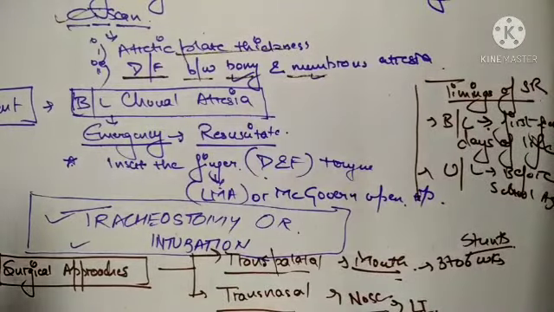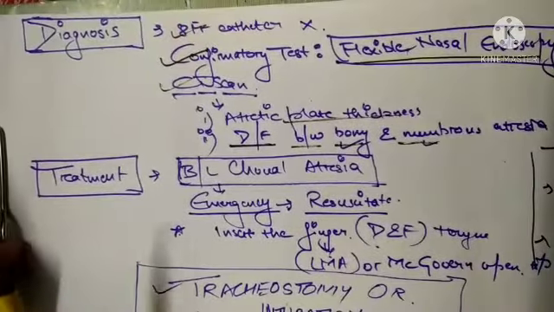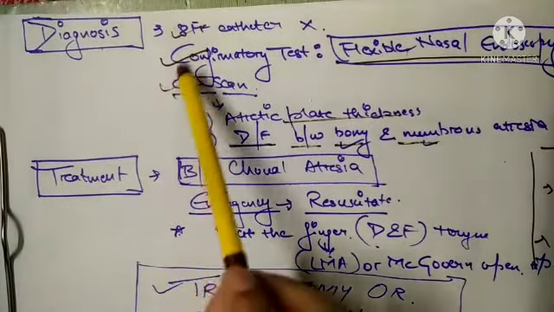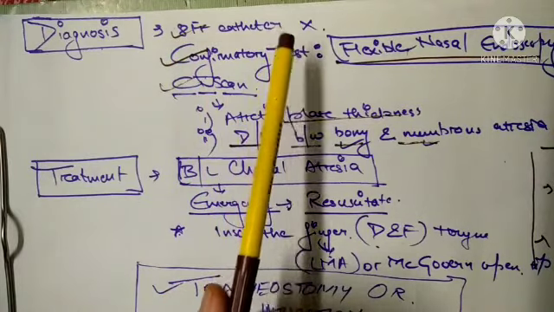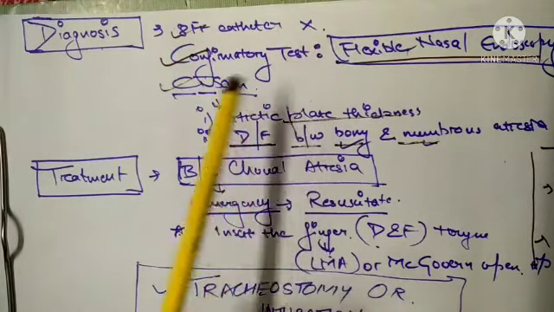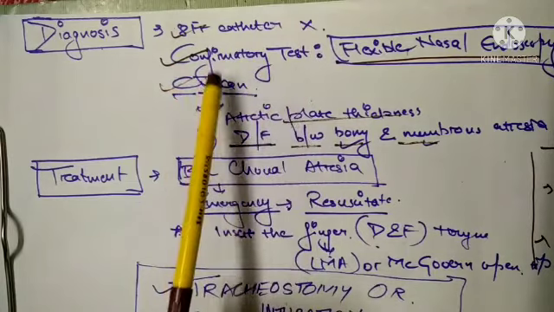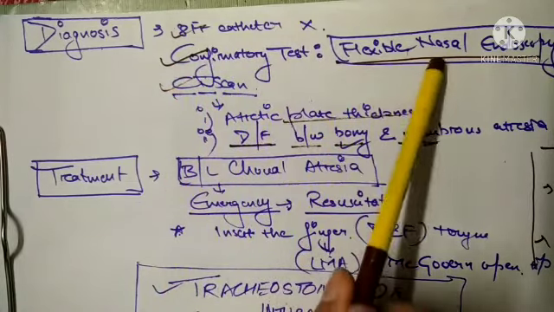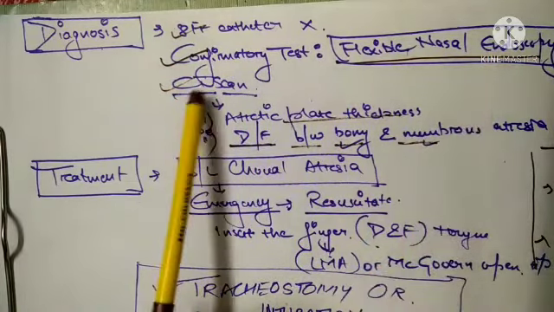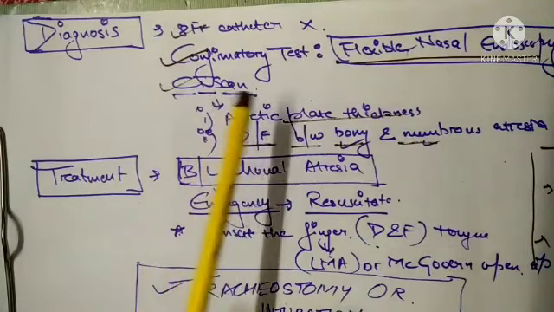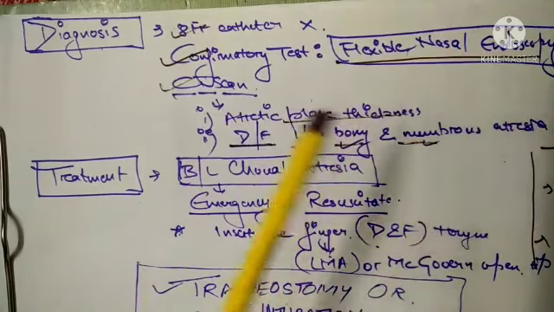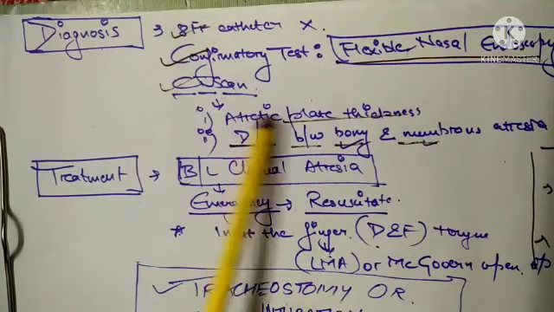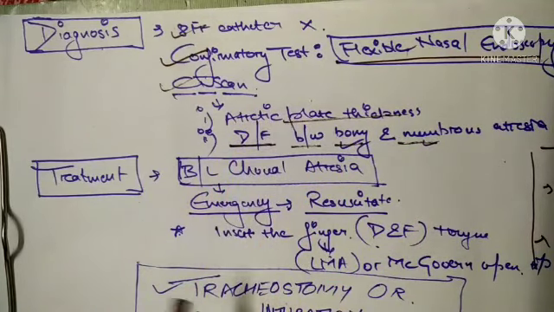Next is the diagnosis. You will not be able to pass an 8 French catheter into the nose if the child has this condition. How do you confirm it? You can confirm with flexible nasal endoscopy, and with a CT scan you can differentiate between bony and membranous atresia and see the thickness of the atretic plate.